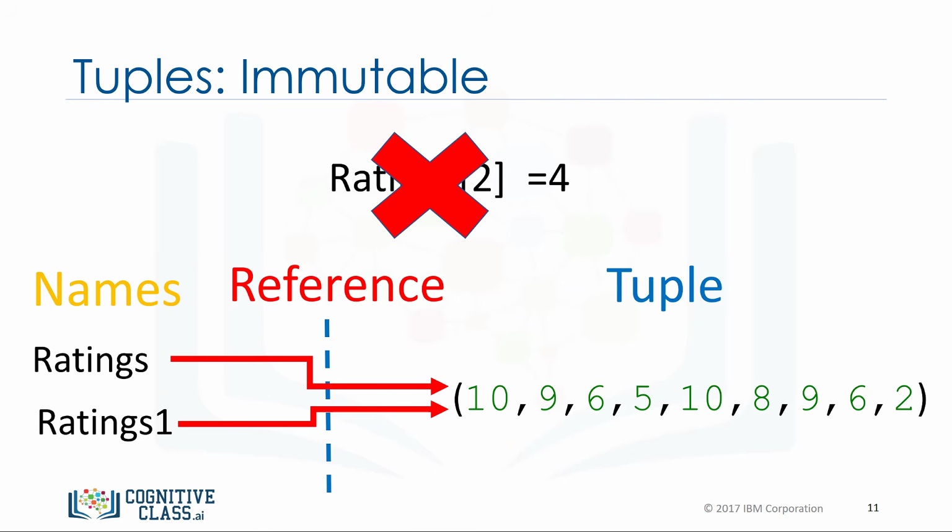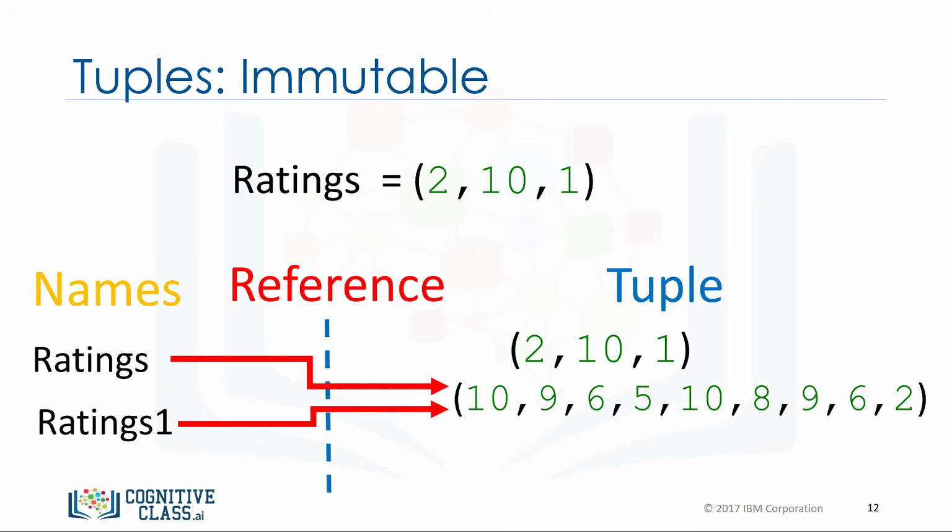Let's say we want to change the element at index 2. Because tuples are immutable, we can't. Therefore, ratings1 will not be affected by a change in rating because the tuple is immutable, i.e. we can't change it. We can assign a different tuple to the ratings variable. The variable ratings now references another tuple.